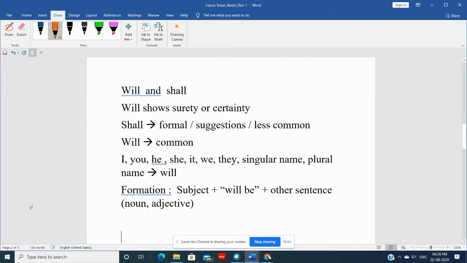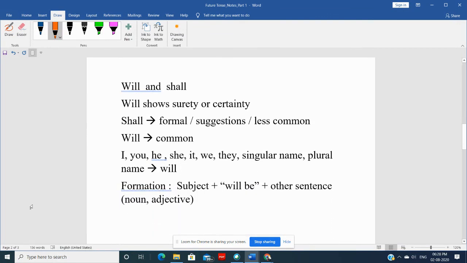The good news about will is that it's very simple to understand. Just by looking at the sentence with will, we always know that it is about the future tense. It can be simple future, future continuous, or future perfect. Don't worry, we will see all these tenses. But whatever the subject is, it is always will with it. So the formation of these types of sentences which we have just seen is subject, will be, and the other part of the sentence, or we can say the rest of the sentence.